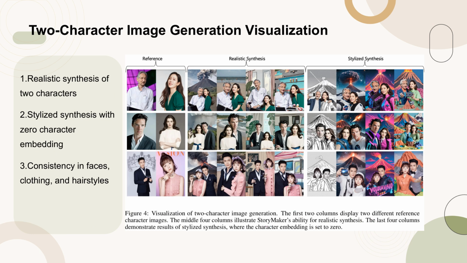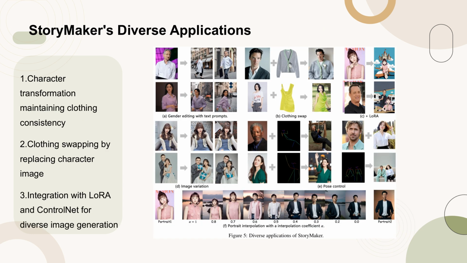Figure 4 showcases the capabilities of StoryMaker in generating images of 2 characters. The first 2 columns present different reference character images. The middle 4 columns highlight StoryMaker's realistic synthesis, maintaining consistency across faces, clothing, and hairstyles. The last 4 columns show stylized synthesis results, where the character embedding is set to 0, demonstrating the flexibility and versatility of the model.